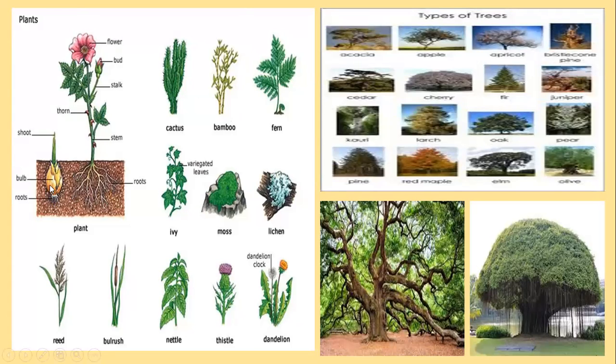Here is the root, then this is the bulb, this is the shoot. These are the thread-like material roots, stem, thorn, stalk, bud, and flower. And these are the leaves. And these are the different types of plants and trees. As you can see, how many different types of trees you can find.